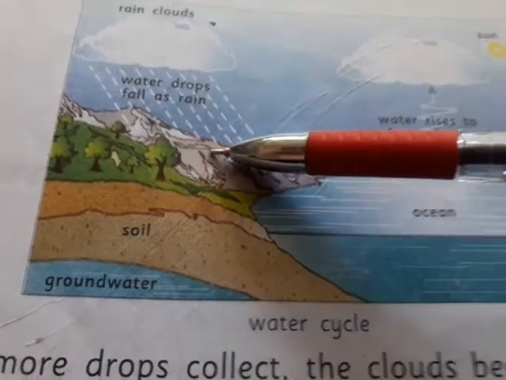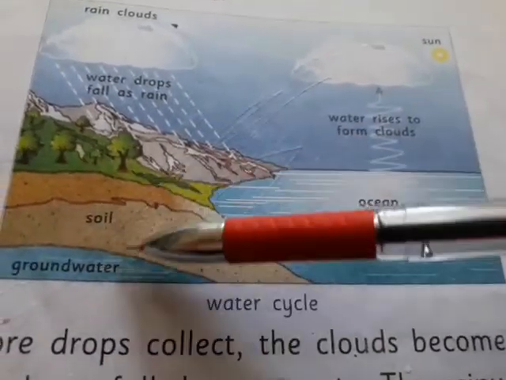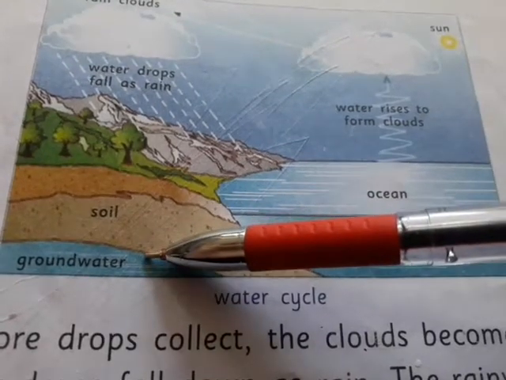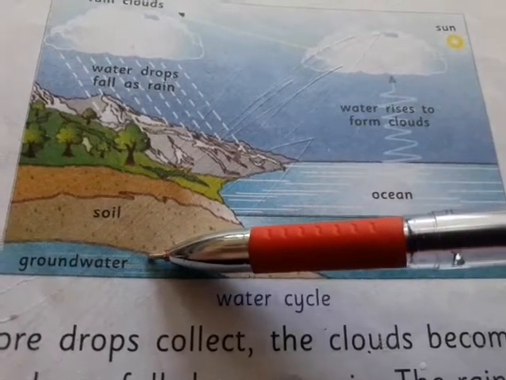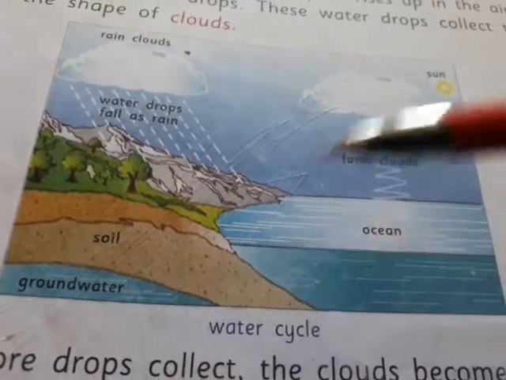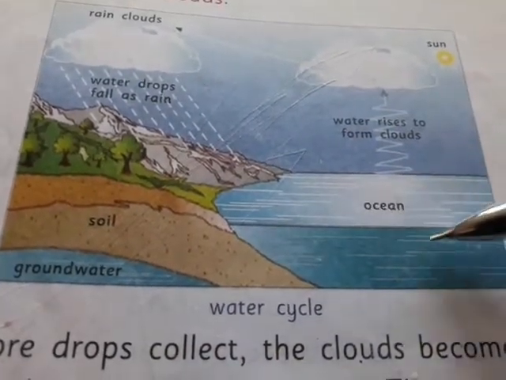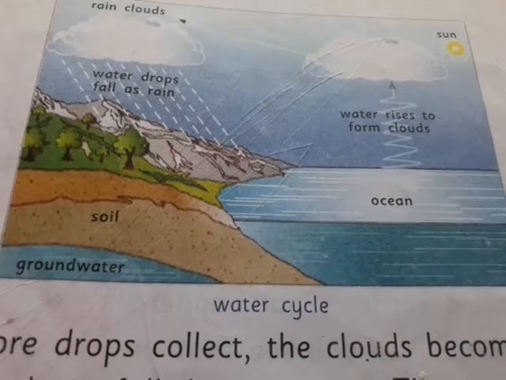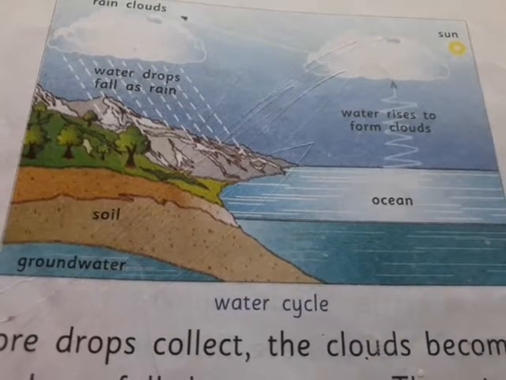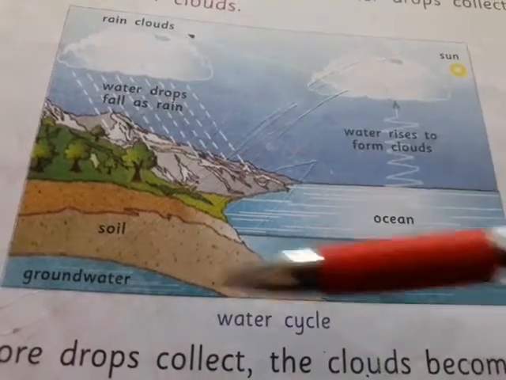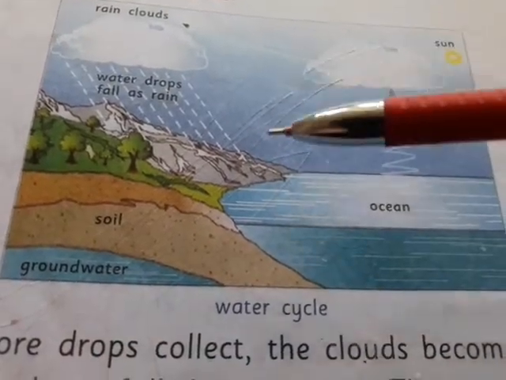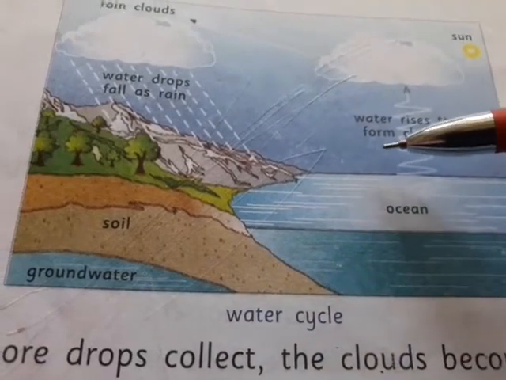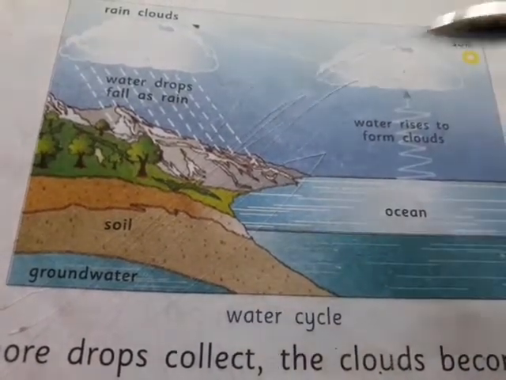And again this water goes to the different streams. Some water seeps into the ground, that is the groundwater, and other water goes again into the different streams, that is the seas, oceans, lakes, rivers, ponds. So this cycle repeats again and again. The whole process is called the water cycle.